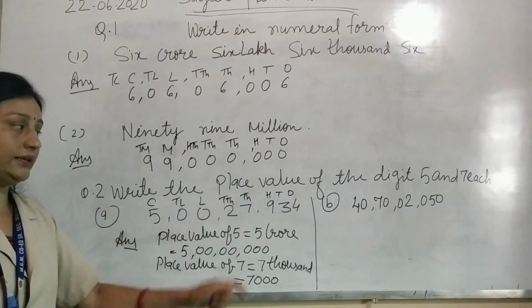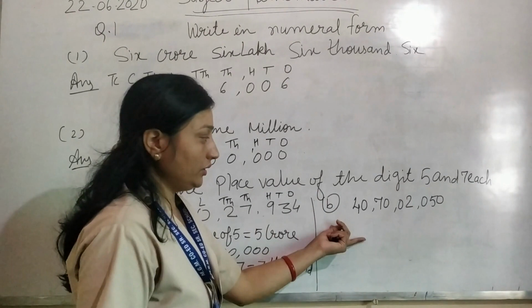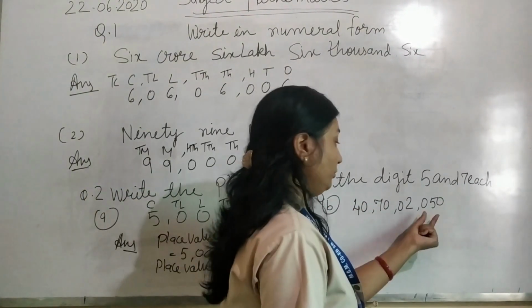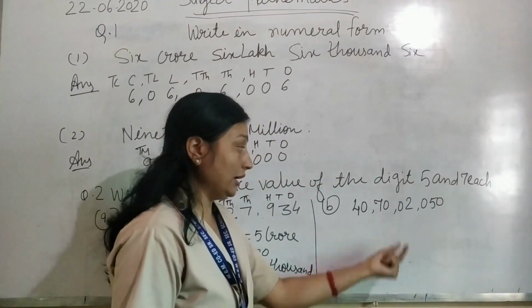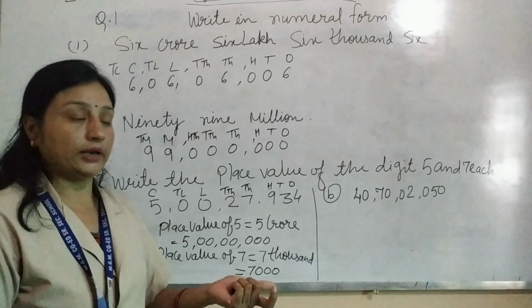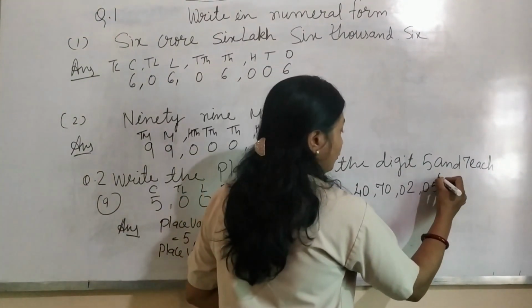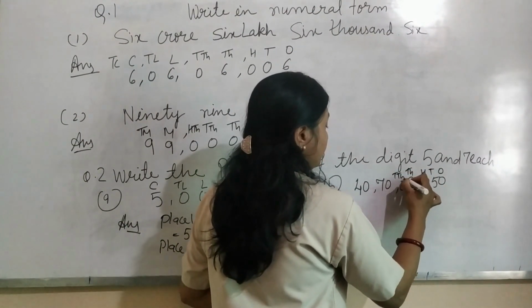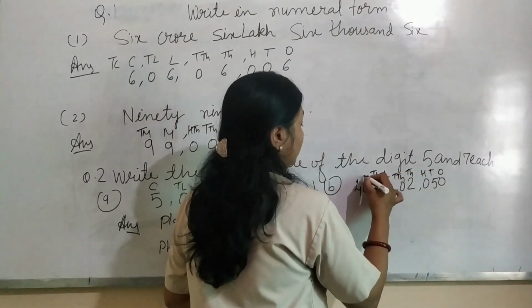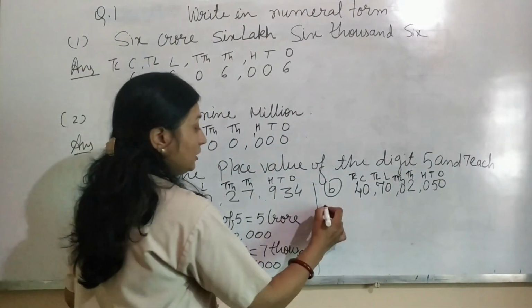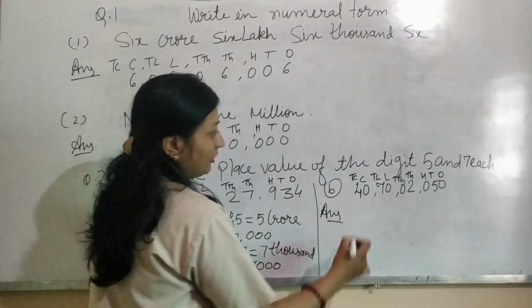Now another example. Here I have given a number. First check where the commas are: first 3 digits, then after 2 digits. It means this is the Indian system form. So write the place values again: ones, tens, 100, 1,000, 10,000, lakh, 10 lakh, crore and 10 crore. After that, check the place value of 5 and 7.